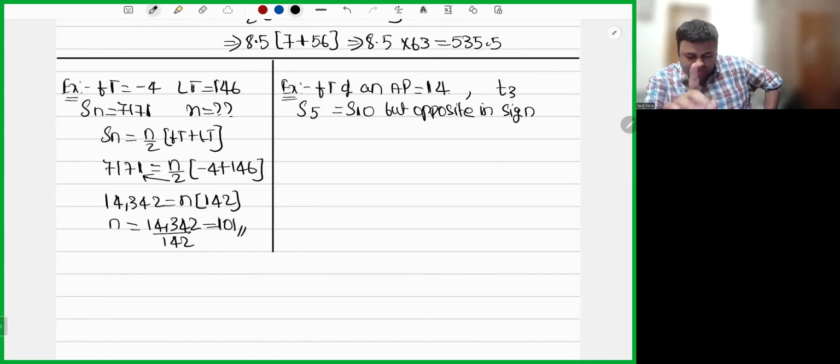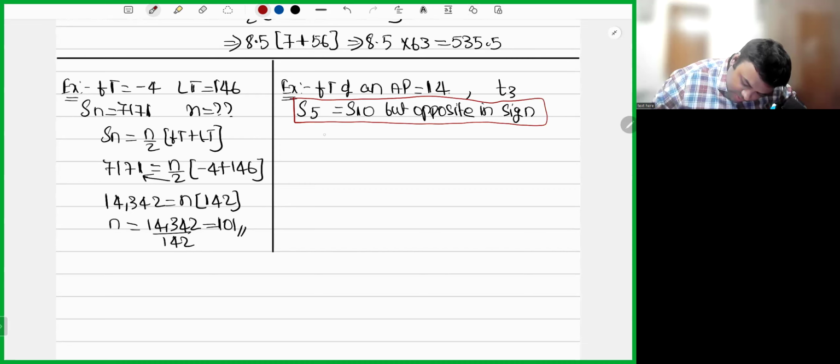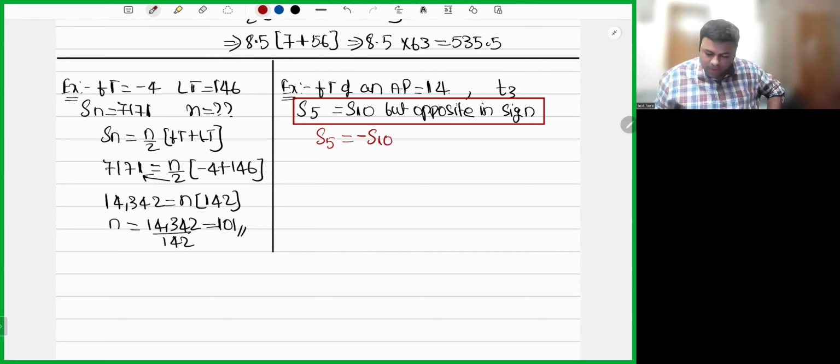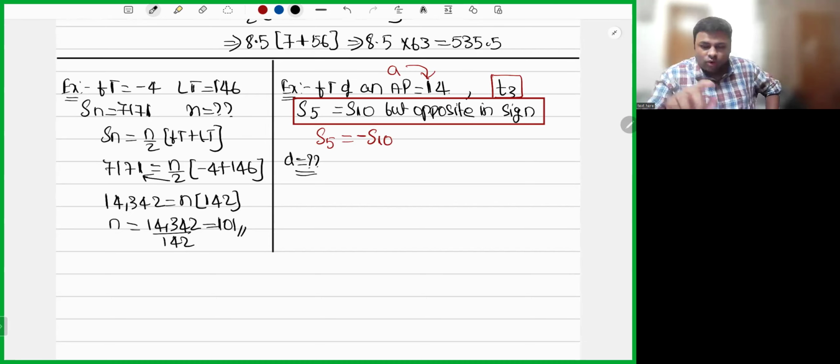Think and solve. He is telling that the sum of the first 5 terms is equal to the sum of the first 10 terms, but opposite in sign. How will you interpret this? You will interpret it as S5 is equal to minus S10. The first term a is given as 14. He is asking you to calculate T3, but first I want you to calculate d, the common difference. I'll wait for 2 minutes. Go ahead, solve this sum and tell me the answer. Very simple.